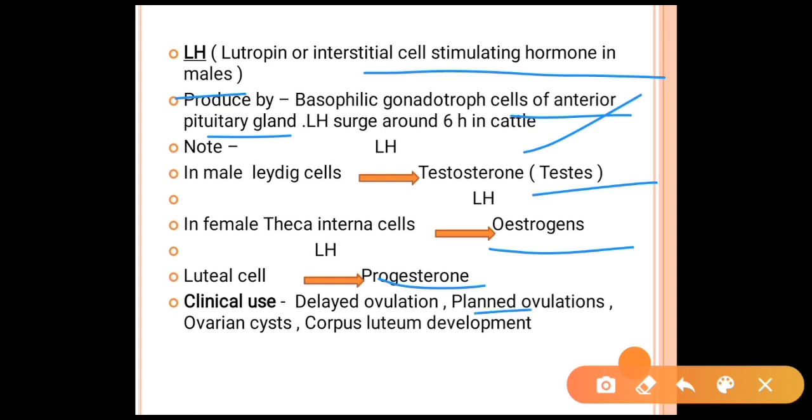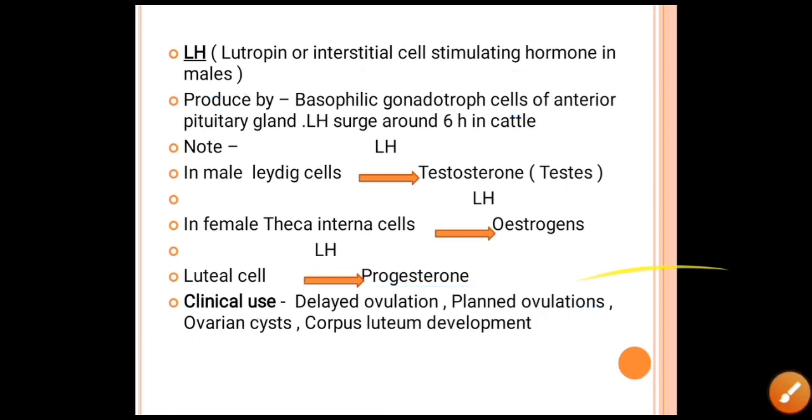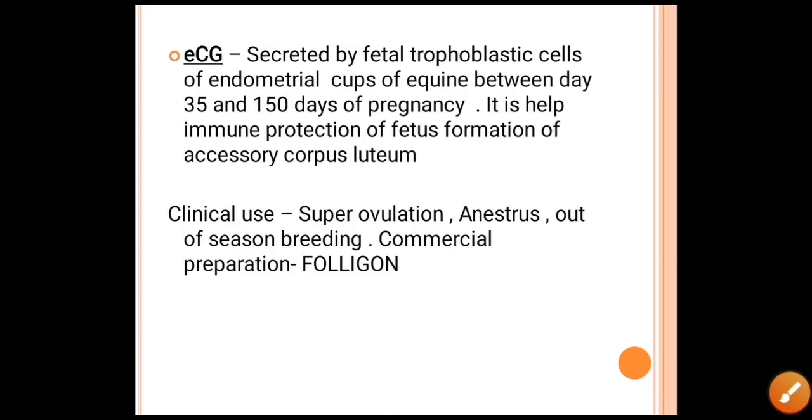We can use luteinizing hormone in cases of delayed ovulation, anovulation, ovarian cyst, or corpus luteum development, and we can get a good result.